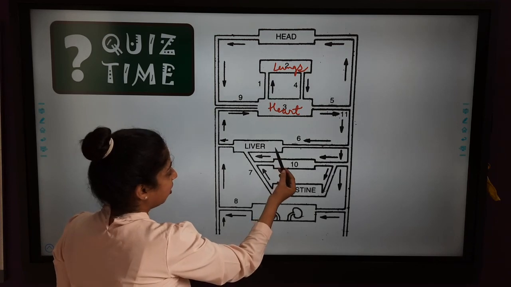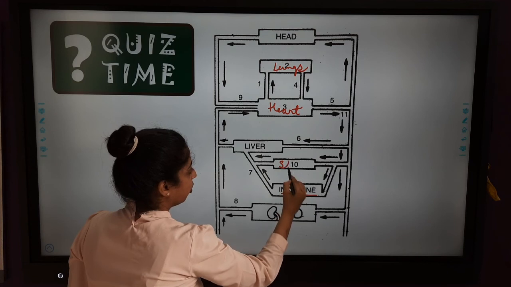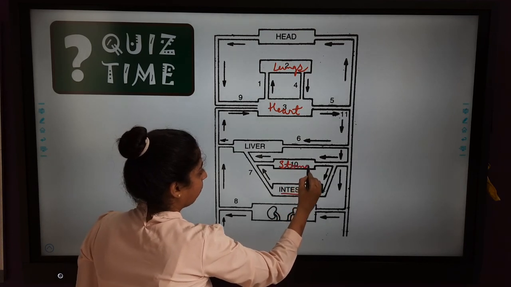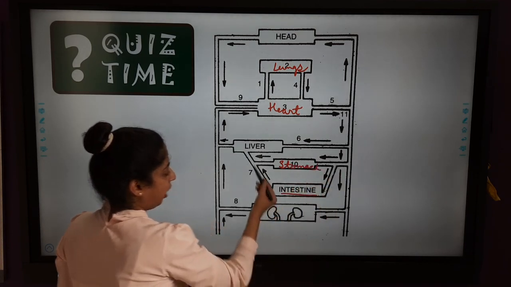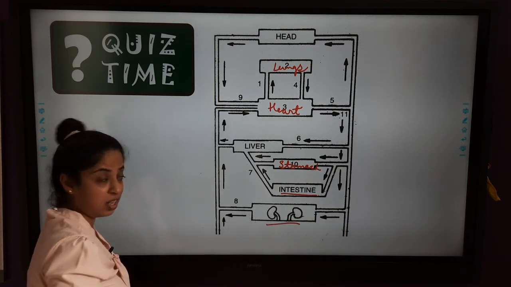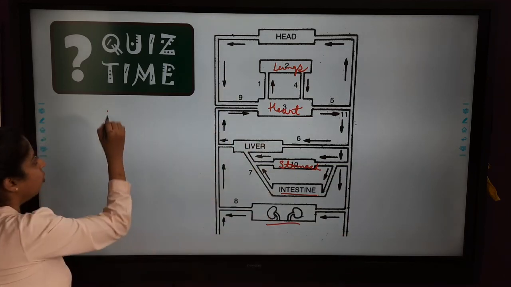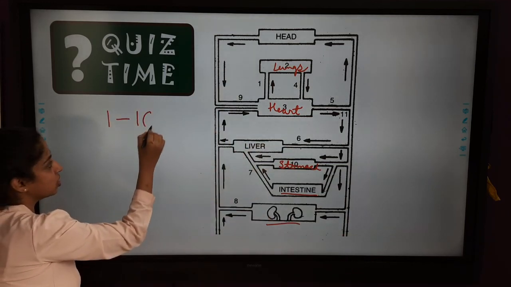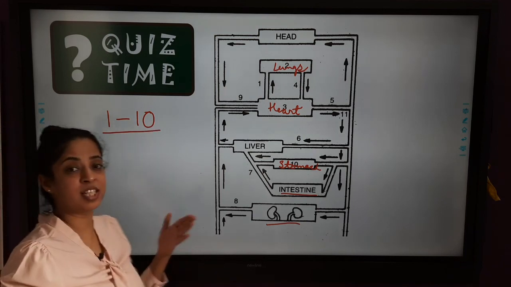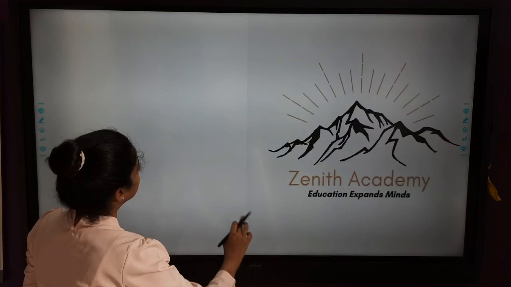So in the liver, the blood flows from the intestine and stomach. So you know this 10 is stomach. Through which veins, you have to write the names, and if this is kidney, this has to be renal artery and renal vein. So please go ahead and write all the answers of 1 to 10 in the comment section below, and let us discuss these answers.